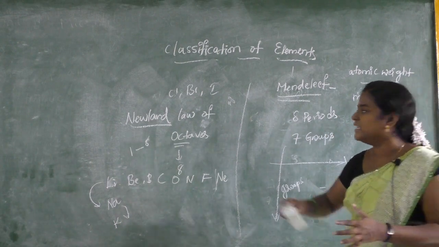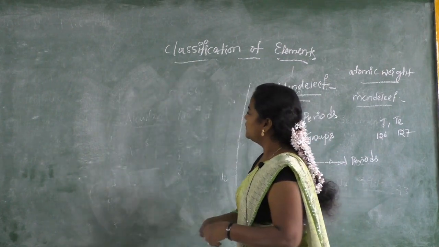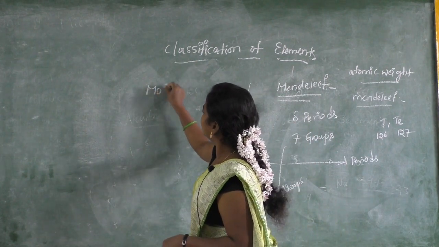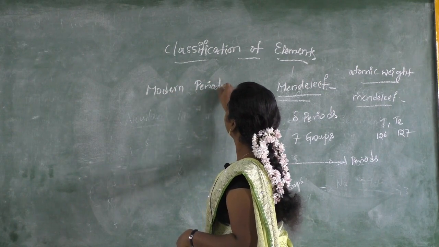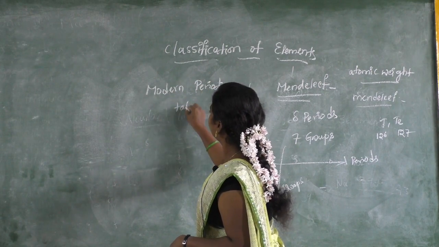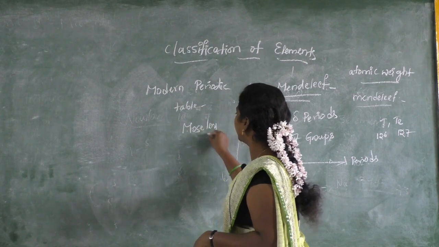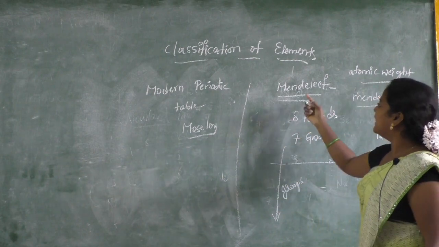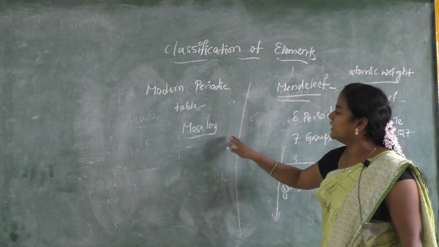Finally, what we are using is the modern periodic table. The person who proposed this is Moseley. Mendeleev invented the Mendeleev periodic table, and the modern periodic table we are now following is Moseley's.